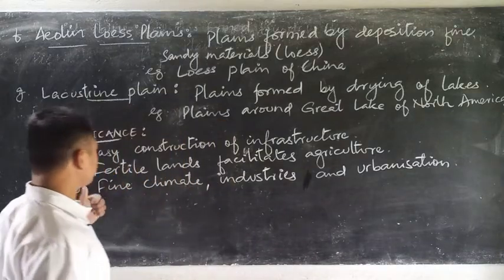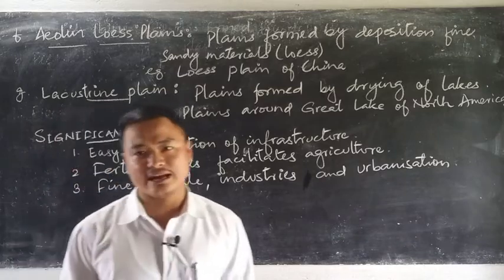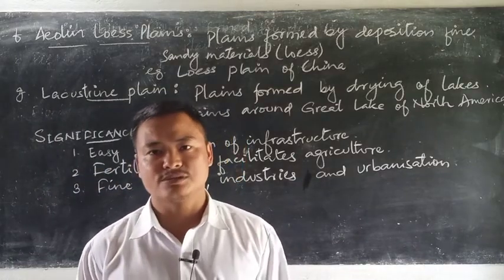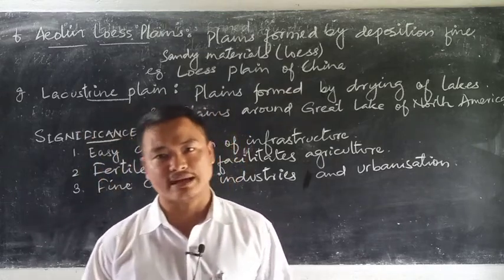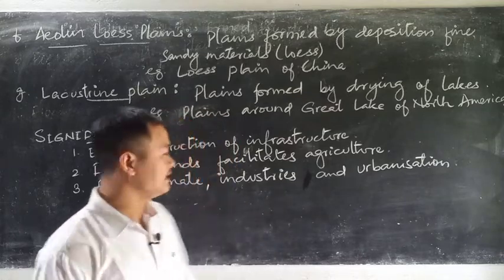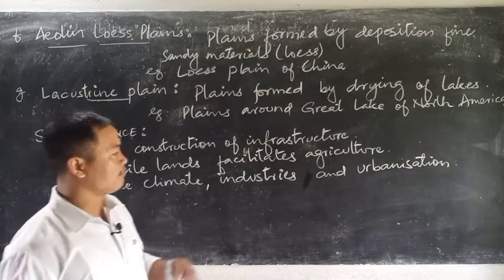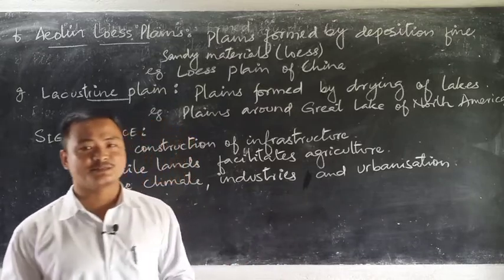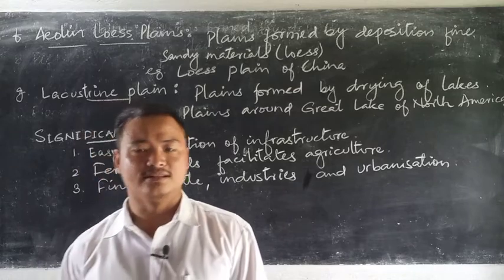The third and last one that we talk about is that we usually find fine weather conditions in the plains. Most of the mountainous regions or some other regions, plateaus, have kind of harsh conditions with either dryness or because of temperature conditions. But plains have a much finer climate as compared to other regions. And then plains also help in urbanization because of industries as part of infrastructure that can be easily constructed in this region.